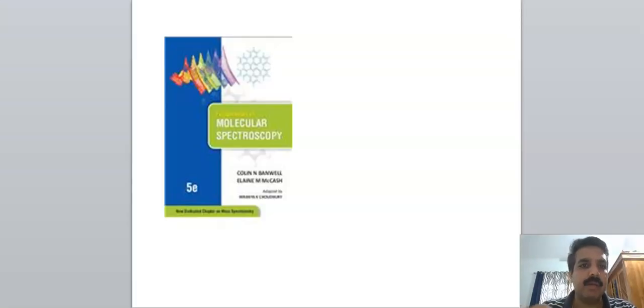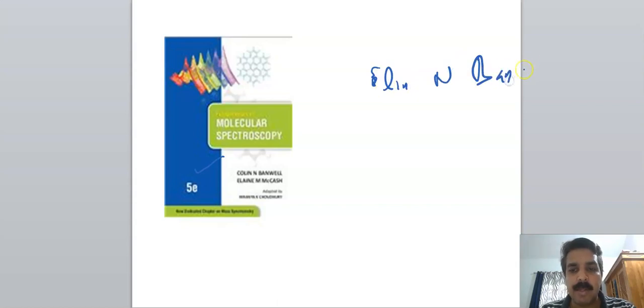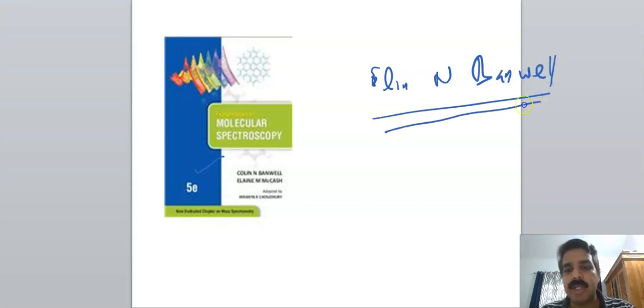Okay, listen. My textbook is this one, that is Fundamentals of Molecular Spectroscopy by Colin N. Banwell. Okay, it's a very nice book. I think this is enough for your examination. Therefore, all of you must buy or take one copy of this Spectroscopy by Banwell and read the textbook well.